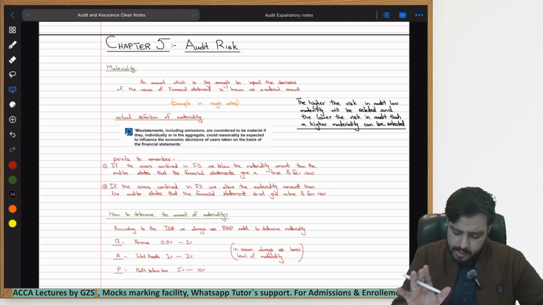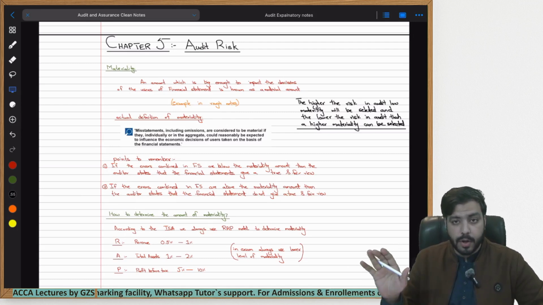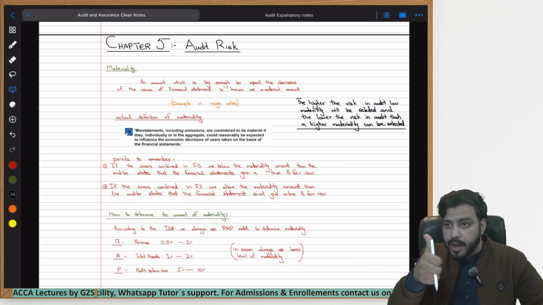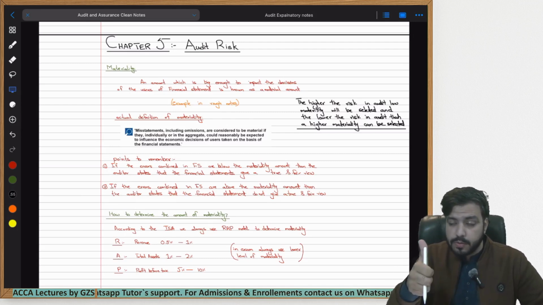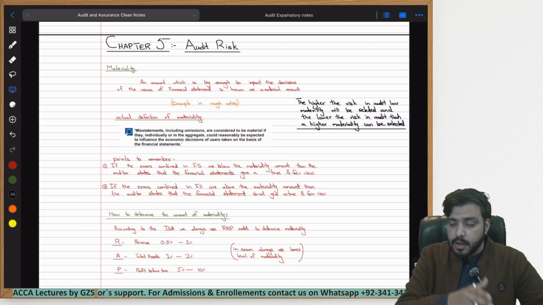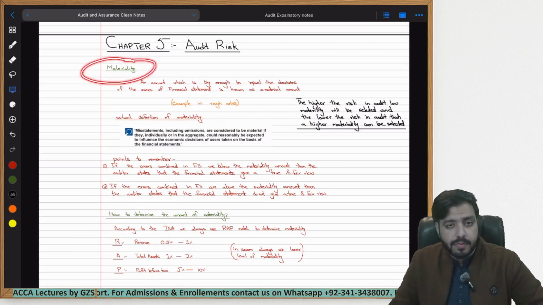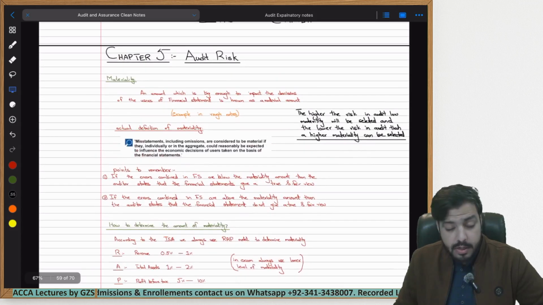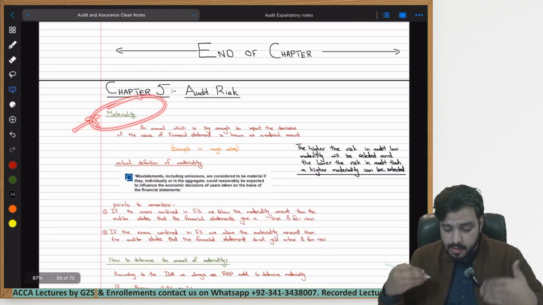If you properly understand materiality, then it is guaranteed that you understand the concept of audit, because understanding the concept of audit means understanding why every single small mistake does not lead the auditor to say that the financial statements are not correct. In order to understand this, the concept of materiality becomes very important, and we covered this in the previous lecture. So if you haven't taken that lecture, I would urge you to first take the lecture on materiality before taking this one.